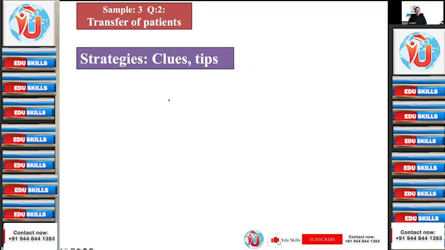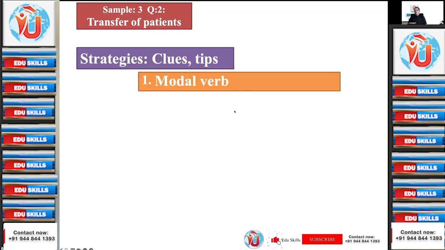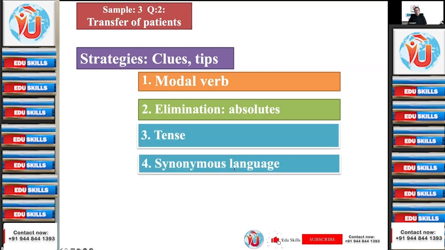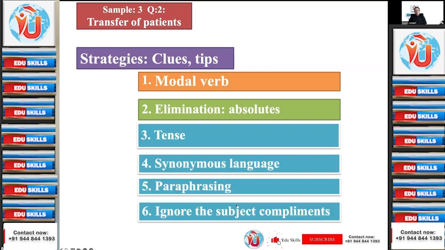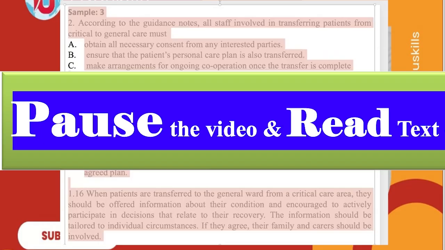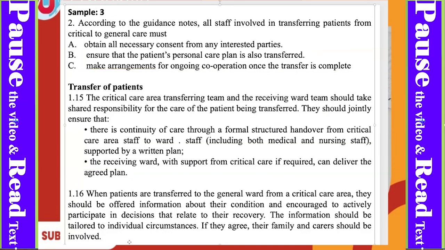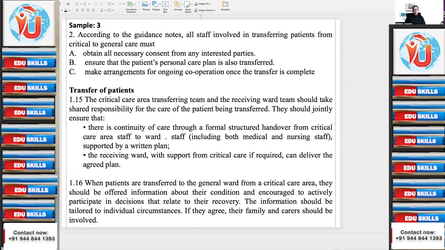Transfer of patients. And the strategies, clues, or tips that we are going to use are: modal verb, elimination of absolutes, tense, synonymous language, paraphrasing, and ignore the subject complements. Already we have taught strategies to you. Among those several strategies, we will be using these 6 in this one particular question.